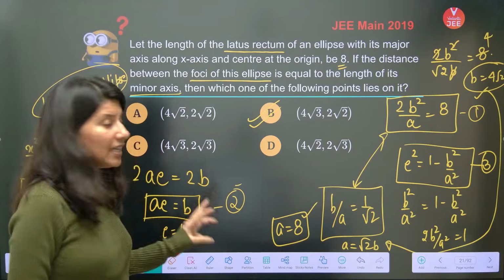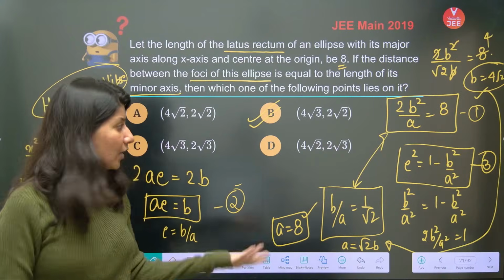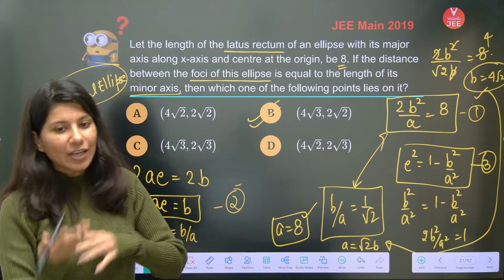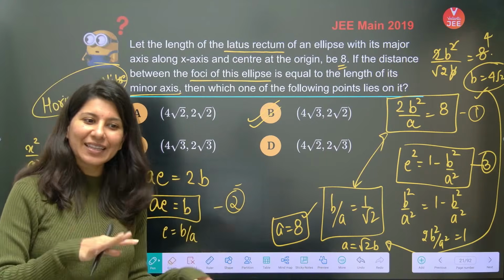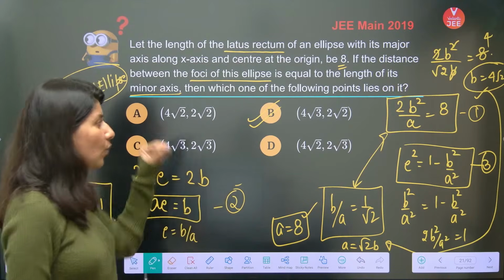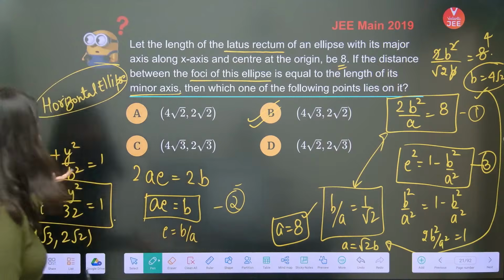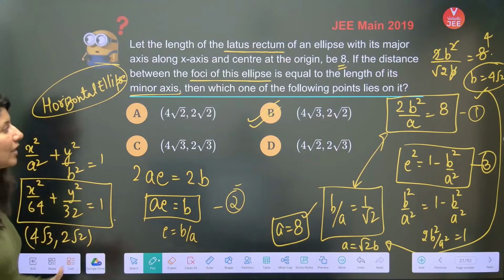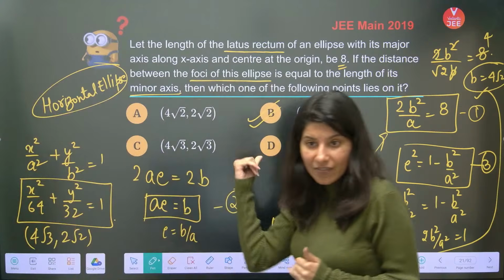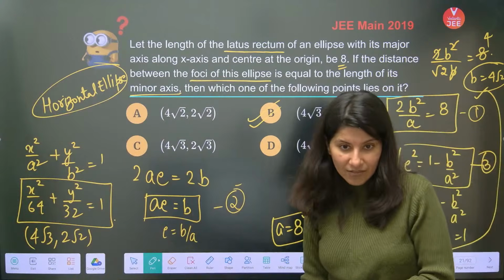So three equations, and obviously there are three unknowns. It is very easy to solve. Just get the value, put the value, get the value, put the value, get the value, put the value. You will get everything. A, B and E are right here. Once you have A and B, you will have the equation of an ellipse. Now you can just satisfy all 4 points and check which point is satisfying in your ellipse and which is not satisfying in your ellipse.